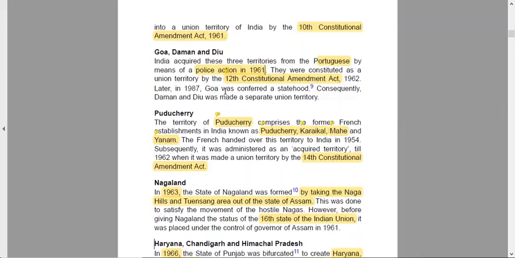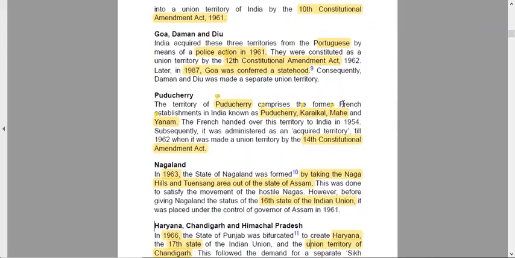Later in 1987, Goa was conferred statehood. Consequently, Daman and Diu was made a separate union territory. And now Daman and Diu and Dadra and Nagar Haveli are made to combine into each other by means of Article 3.